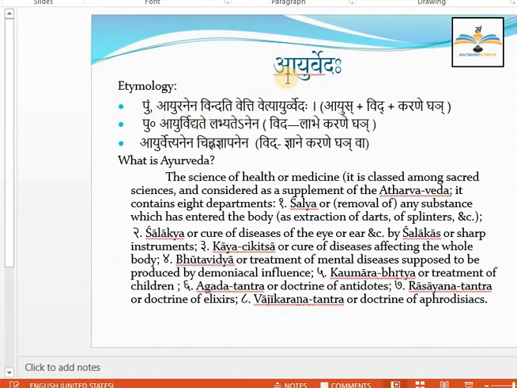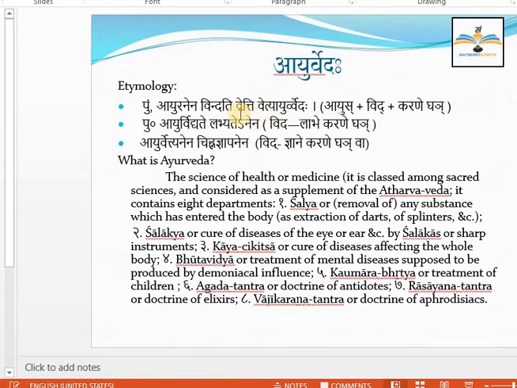So Ayurveda is something by which, Anena means by which, Ayuhu Vindati. Ayu means life, and the meaning of Vindati is to know, understand. Vindati, Vetti and Vetyayurvedaha.